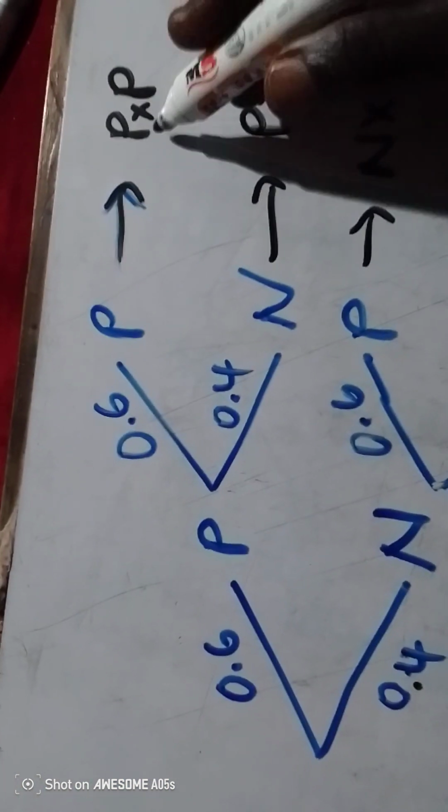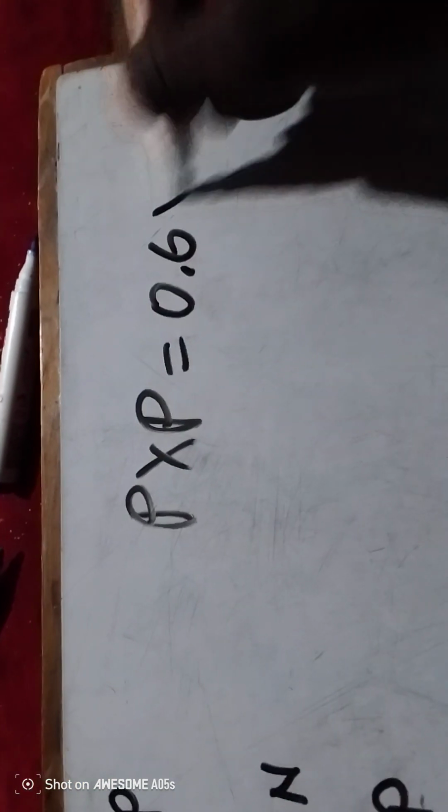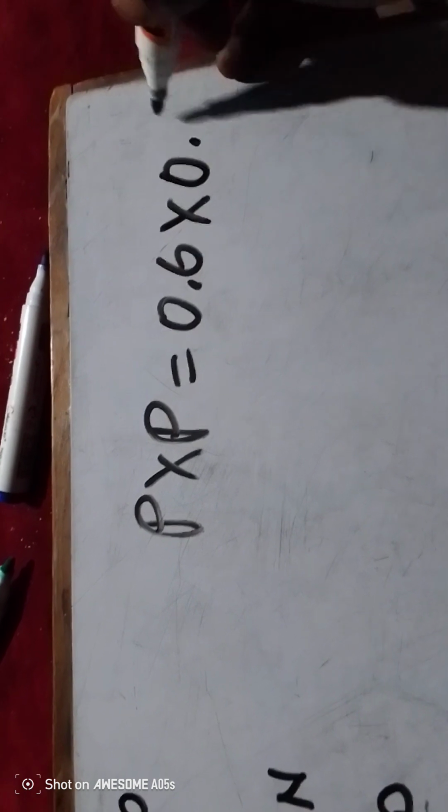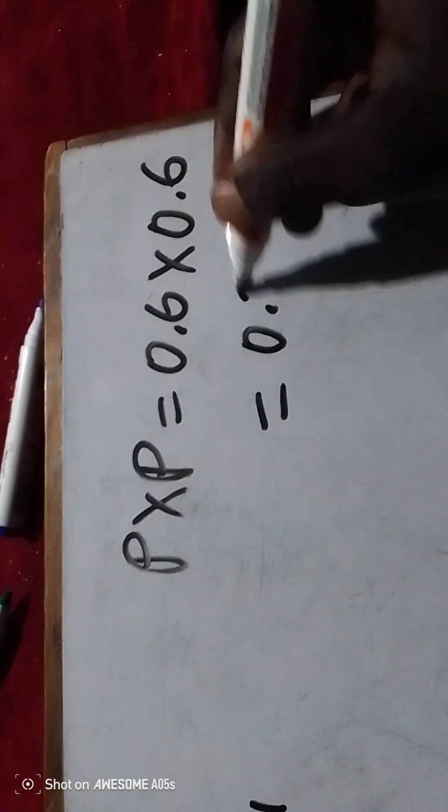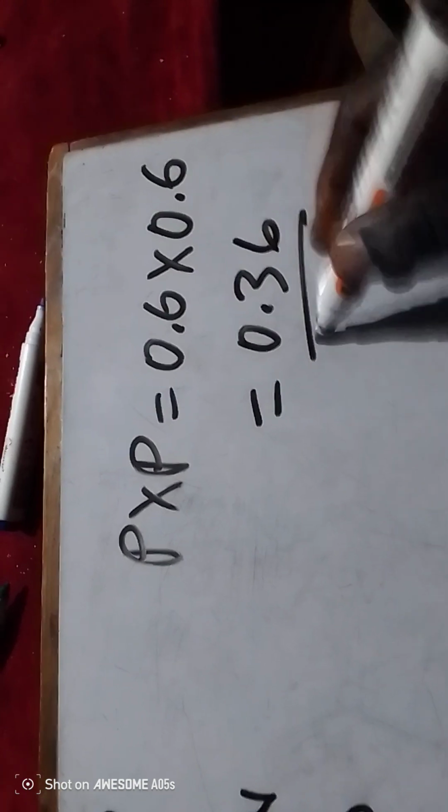Suppose they ask you, this question is not there, but the probability that both patients tested positive, you are going to pick PP, and then your answer will be P times P, which is equal to 0.6 times 0.6. We expect the answer to be 0.36.